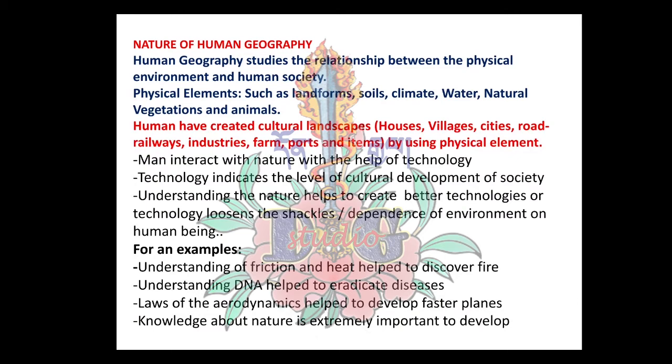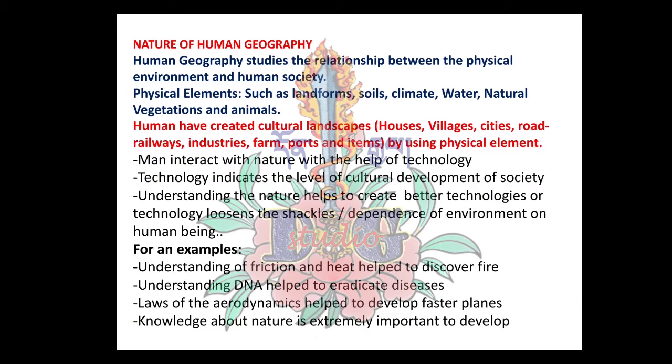Human beings have created their own cultural landscape. In the cultural landscape we have cultural elements such as houses, villages, cities, roads, railways, industries, farms, ports, and other items. All these cultural elements are created by human beings by using what? By using the above physical elements.